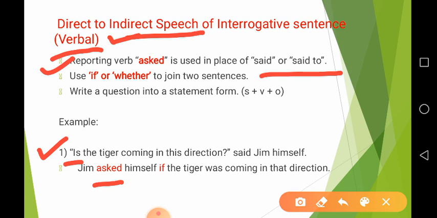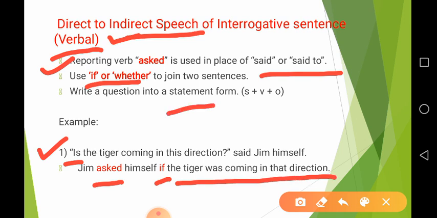Then second, use if or whether to join two sentences. You can see here in the answer of this example, we have used if as a connector to connect two sentences. You can use either if or whether to join two sentences. And the third is that the rest of the sentence is written in statement form, that is, subject first.